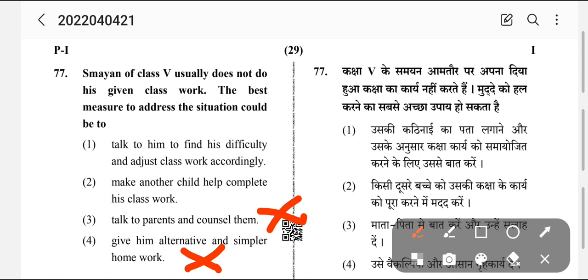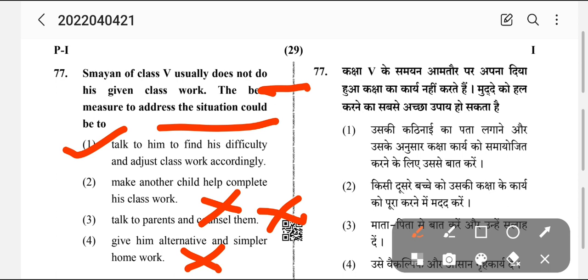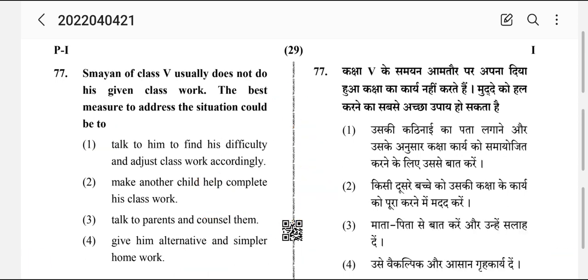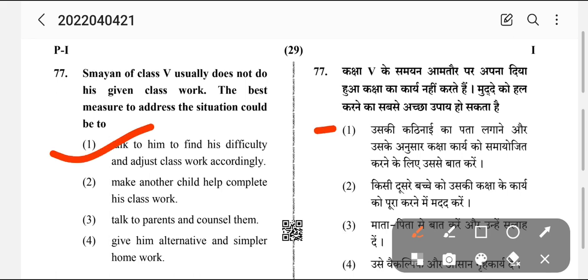Make another child help him. Help and team building work are always there, but it is not the correct measure to be taken at this time. The best measure you will take is to talk to him, find the difficulty and adjust the classwork accordingly. Any of these actions can be taken, but this is the root cause. So we need to understand. So the answer is answer number 1.